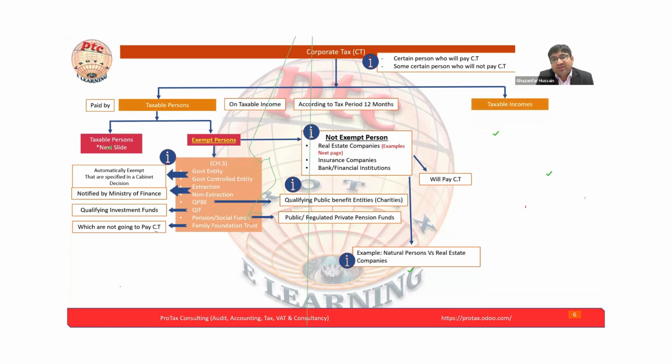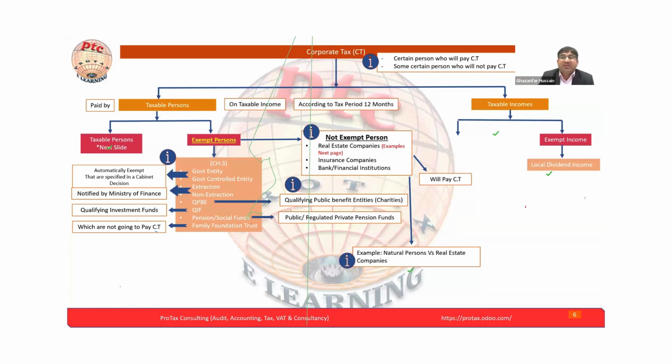Now we are moving to the next point, taxable income. We discussed the taxable person and the exempt person. Now we are discussing the taxable income. Similar to the taxable person, the taxable income will also be taxable and exempt income. Some income will be exempt and some income will be standard rated: standard rated at 9%, or 0 rated, or the 15%. We will see that part also.